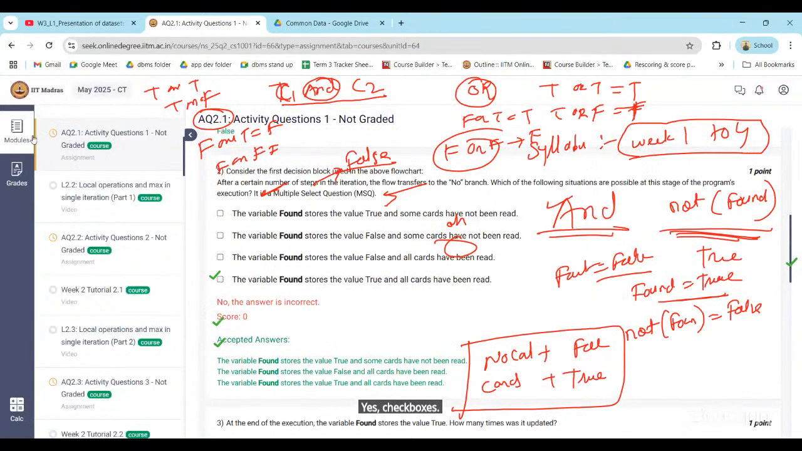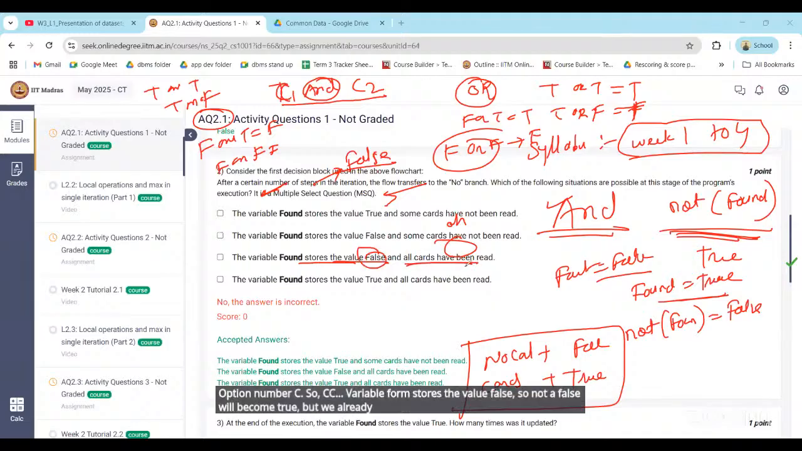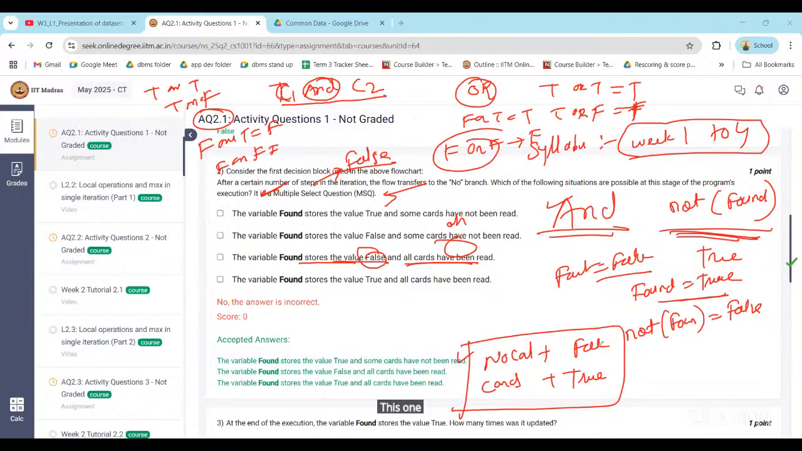Option C says the variable found stores the value false. So not of false will become true. But we already have all the cards read, right? So in that case, the first condition will become false. This one, right? No card plus false is basically what? It will go to no. We don't have any card remaining. We have read all the cards, and the value of found is false.